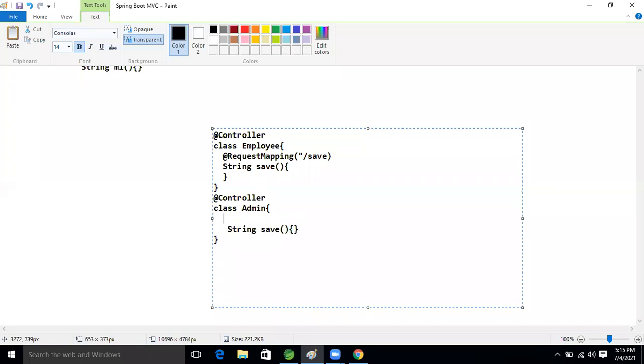And here I'm taking @RequestMapping again, inside that slash save only. So now tell me, are these valid or invalid controllers, guys?